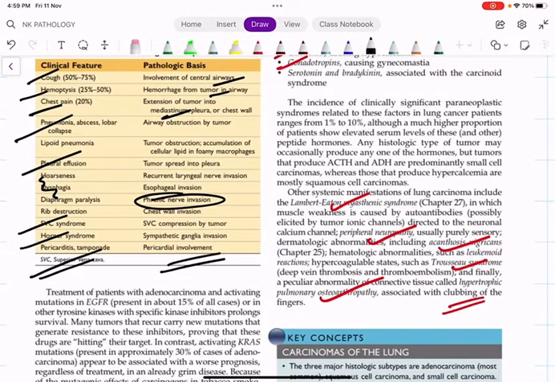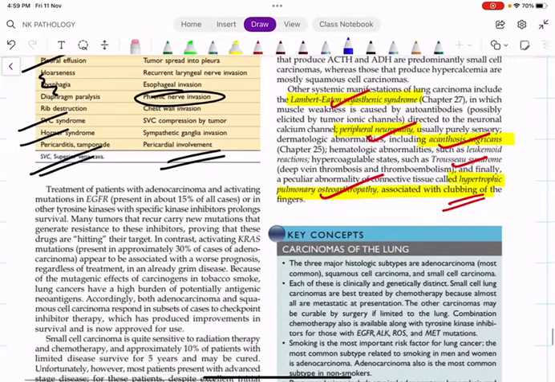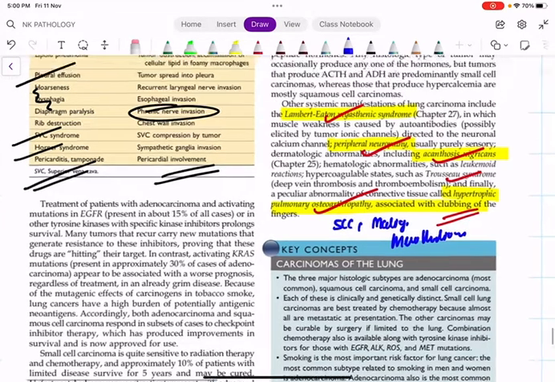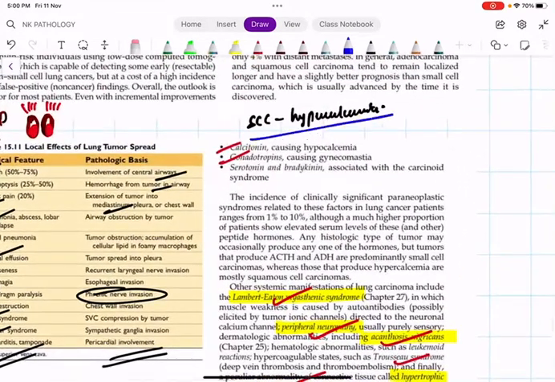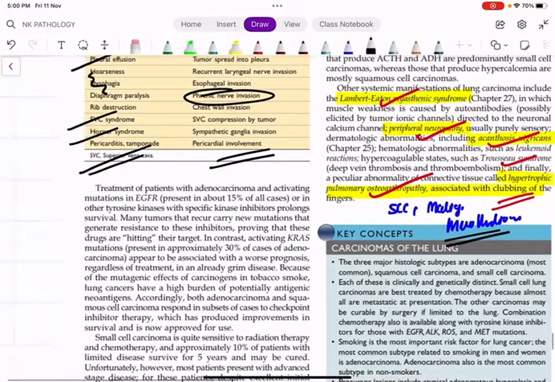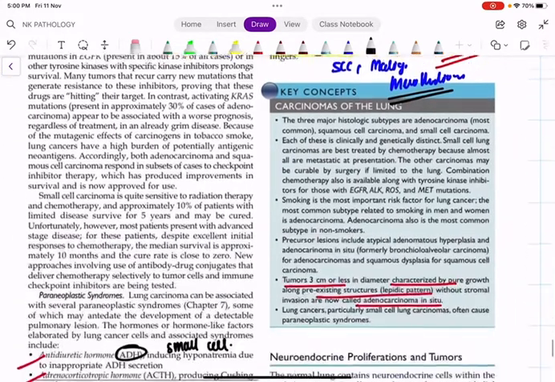Then we have, of course, Lambert-Eaton myasthenic syndrome. Then peripheral neuropathy, acanthosis nigricans. And hypertrophic pulmonary osteoarthropathy. This is most commonly associated with squamous cell carcinoma and malignant mesothelioma. So forget about Lambert-Eaton and all those. Remember what I have written. Squamous cell carcinoma is mainly associated with hypercalcemia. Malignant mesothelioma and the like are most commonly associated with hypertrophic pulmonary osteoarthropathy. That is the fourth grade of clubbing, you would have read in medicine.